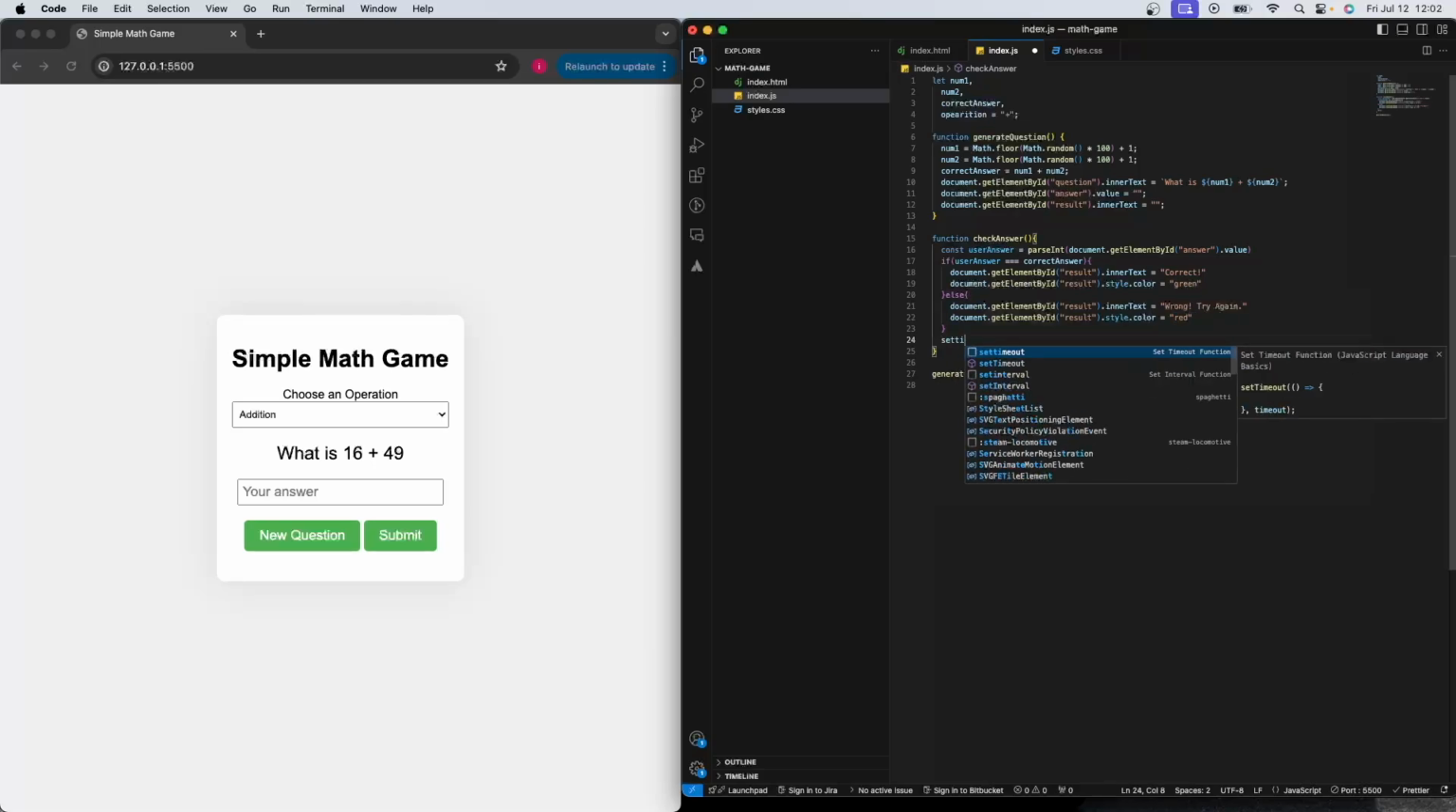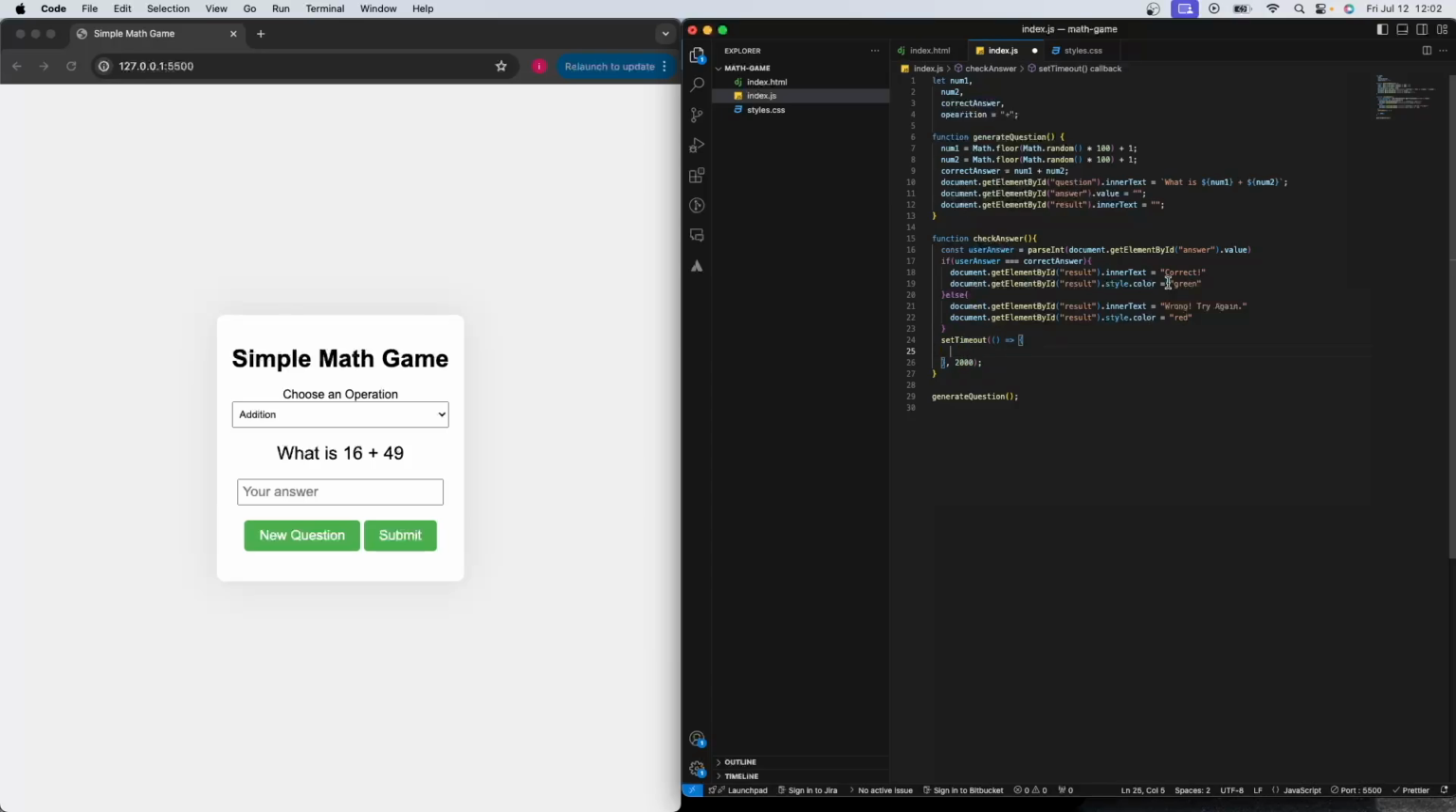And I'm gonna set a timeout here so that it's gonna generate a new question later on, and we're gonna call generateQuestion. Oh, sorry, yeah, I need to do this. Here I don't want to generate a new question after the user answered the question wrong. So I'm gonna return here so that this is not gonna be called.